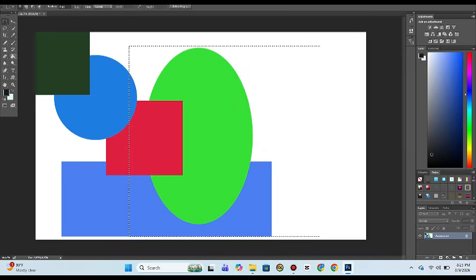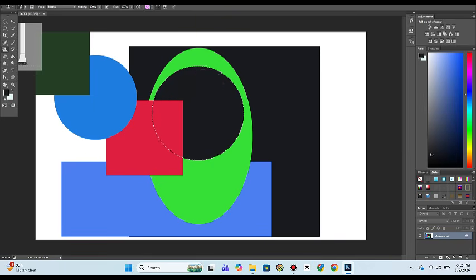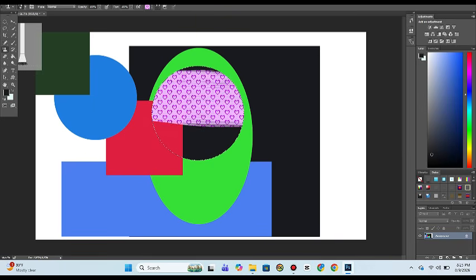Press Ctrl-R to reveal rulers along the top and left edges of your canvas. Right-click either ruler and switch units to pixels for web accuracy. Drag from the top ruler horizontally to pull out a horizontal guide. Drag from the left ruler to pull a vertical one.